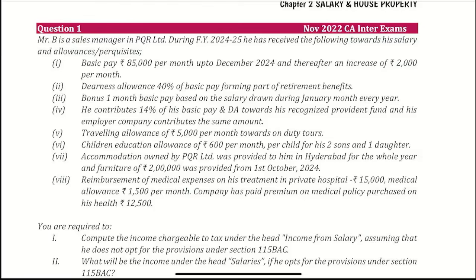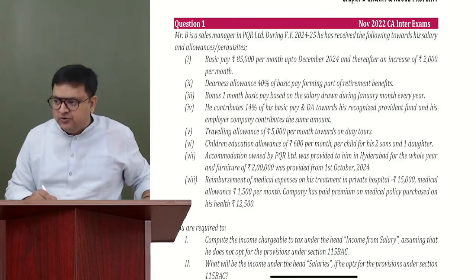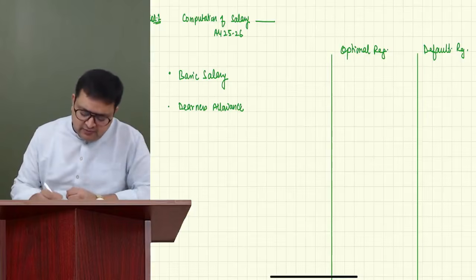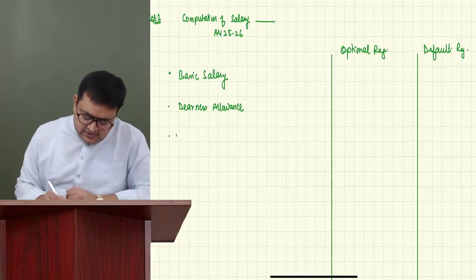Then third is bonus, 1 month basic pay based on the salary drawn during January every year. So I'm not reading all these things in detail right now. I'm more concerned with what are the components which I'm getting. So in the third one, I got to know that we are receiving some bonus also. What is the amount? Right now, I'm not concerned. I will write both.